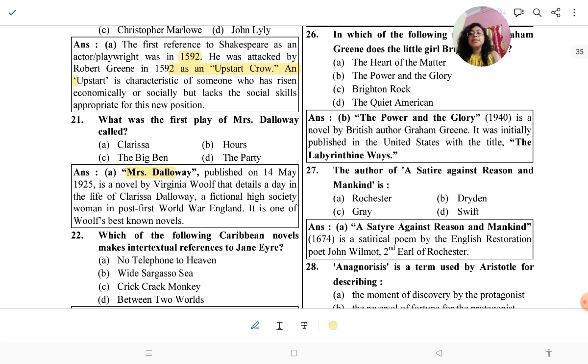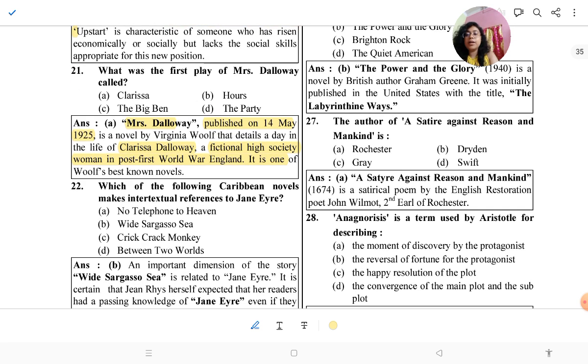Mrs. Dalloway, published on 14 May 1925, is a novel by Virginia Woolf that details a day in the life of Clarissa Dalloway. The main character is Clarissa Dalloway, a fictional high society woman in post First World War England. It is one of Woolf's best known novels. So the novel is Mrs. Dalloway and the character is Clarissa Dalloway.